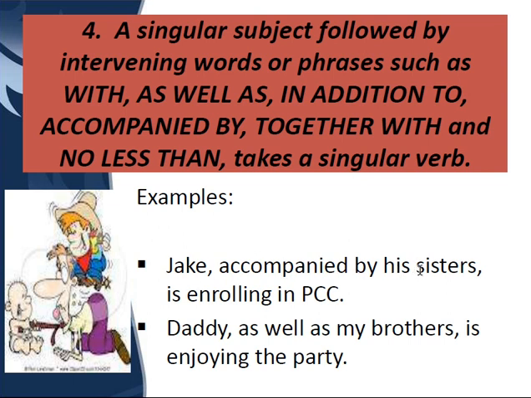Jake accompanied by his sisters. Now Jake and his sisters, there are more than two people, but still we are using "is". Why? Because whenever these phrases are used between two subjects, singular or plural, then always a singular verb will be used. Whenever you find such words and phrases, always use a singular verb. I hope it is clear.